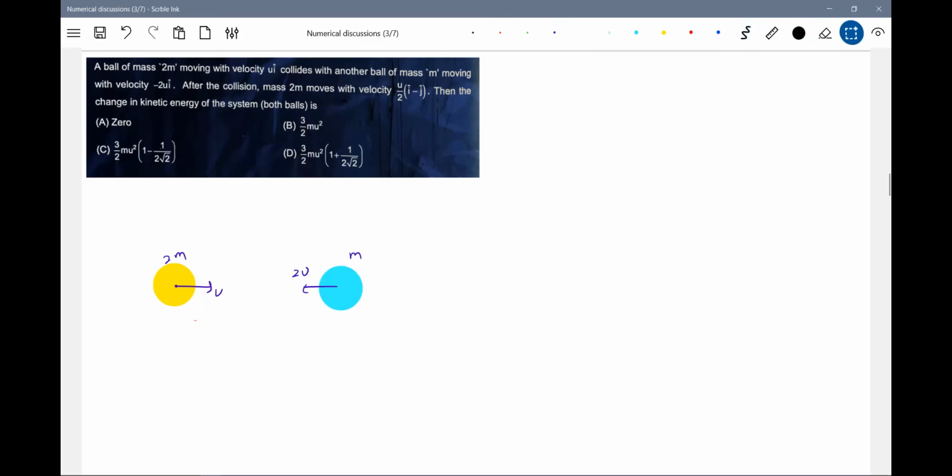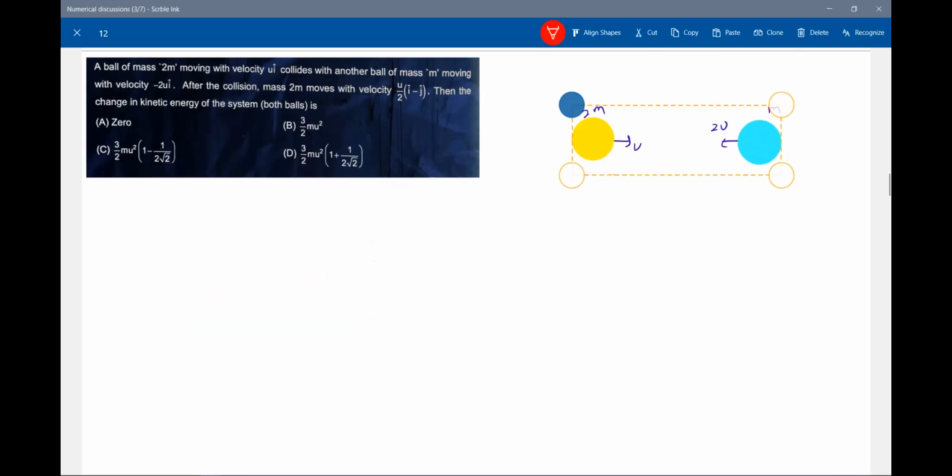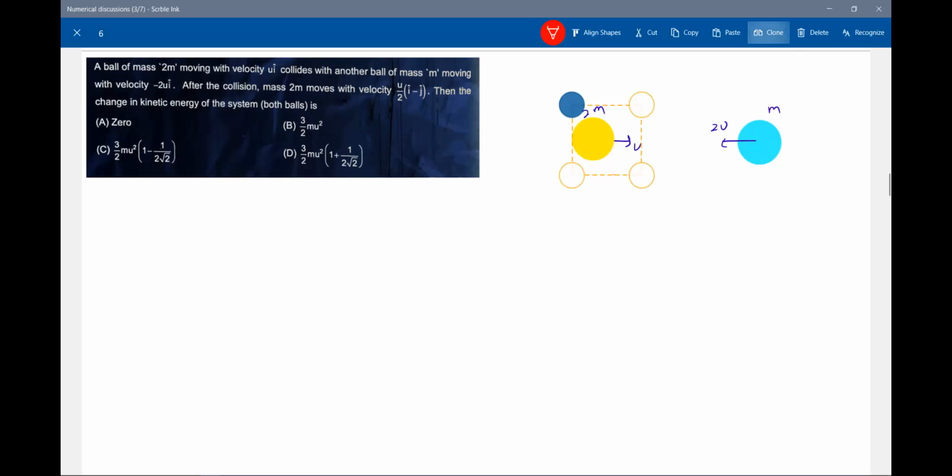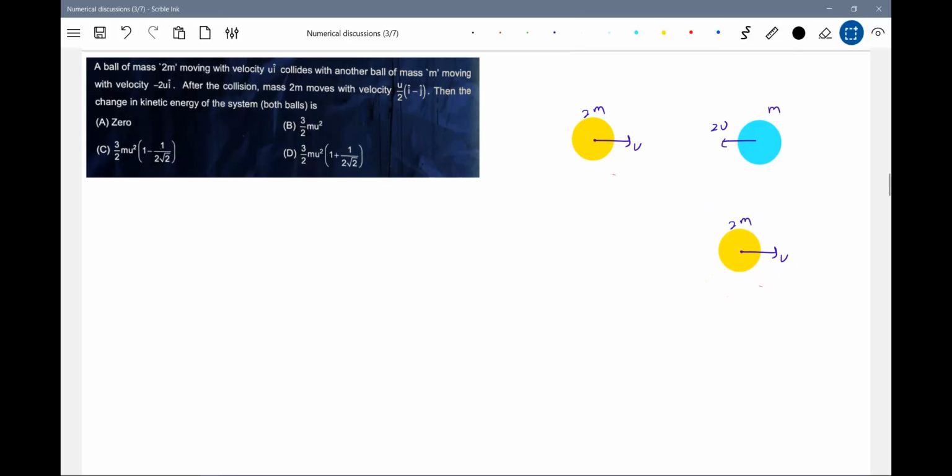And I'll put the diagram here. So it will deflect i cap minus j cap. So I think it should move in this direction now. We'll call this V1.